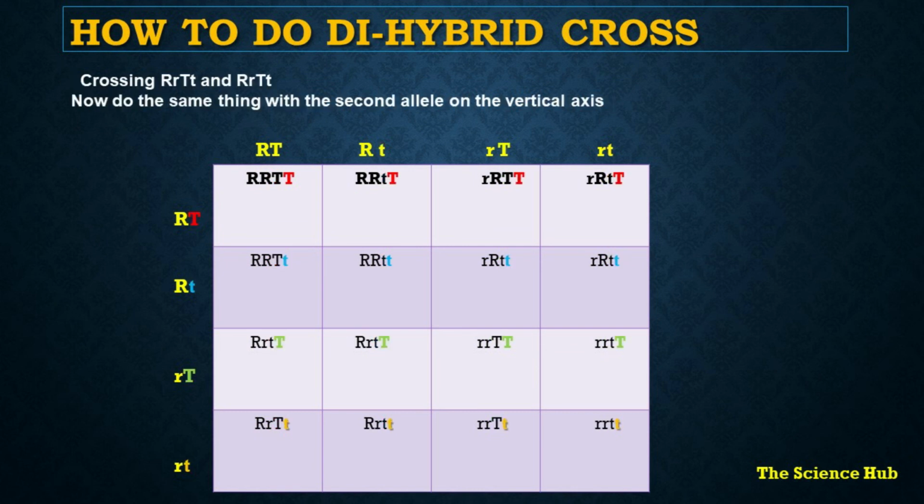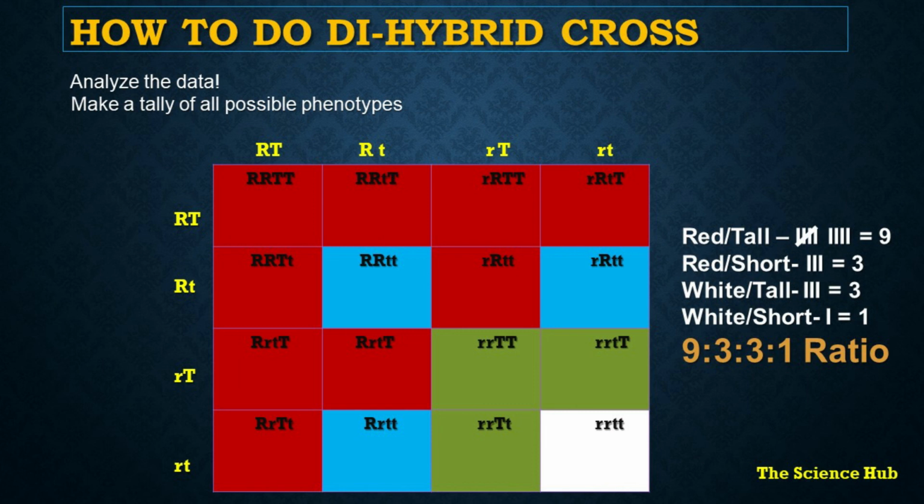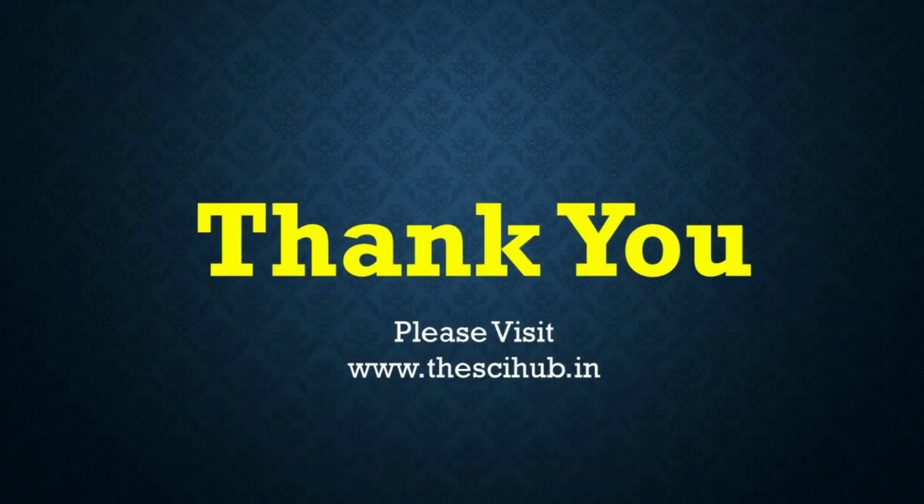Now we are done with the dihybrid cross, and lastly we can conclude the result of the dihybrid cross. Here we can see the ratio and the number of red and tall plants, red and short plants, white and tall, and white and short plants.